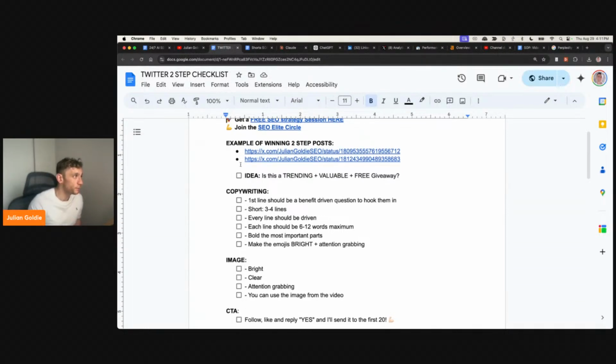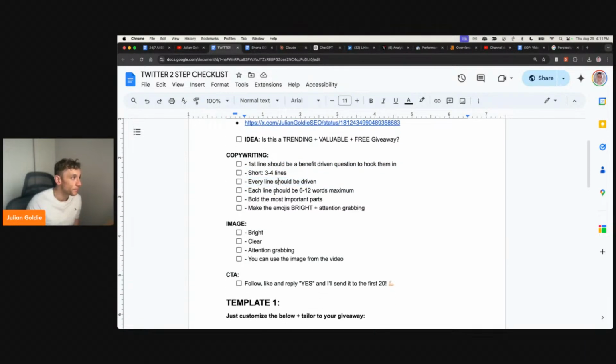I've actually got this checklist right here. So basically what you would do is start off with a trending, valuable, and free giveaway. Then you would copyright it like so. So obviously first line should be benefit driven, short 3 to 4 lines. Every line should be value driven. Bold the most important parts, add a few emojis, etc.